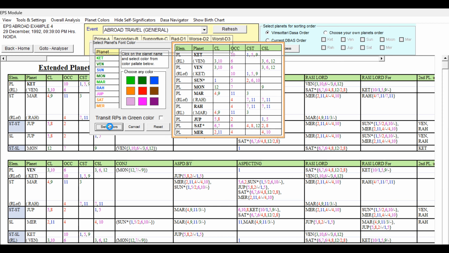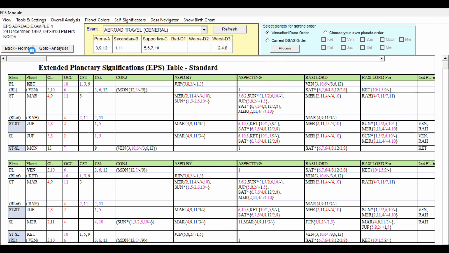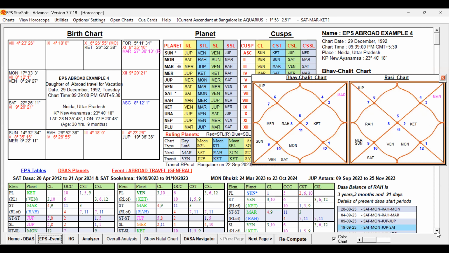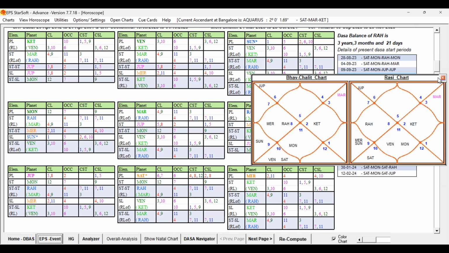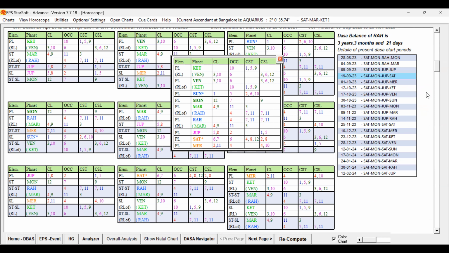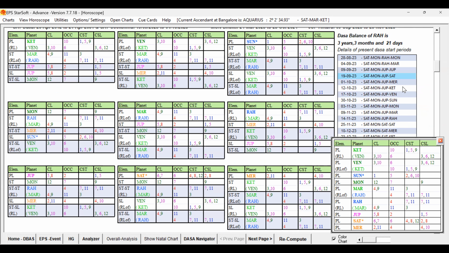Now let us set colors and check. Let us go to the home page and let us check the destiny planets. Let me open the significators. Let us examine the significators. In the previous chart we checked, no planets were strongly having self-signification or a good grouping. Only by level-wise grouping were they supportive.